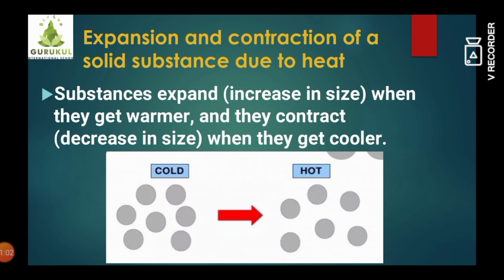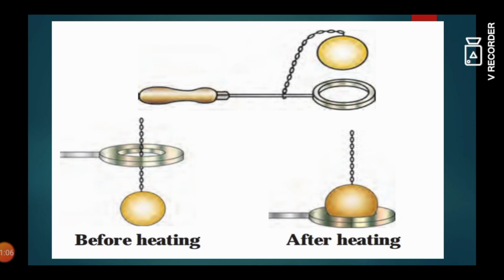Let us understand it by performing one small experiment. Here you can see, we will study one experiment to understand more about expansion and contraction of a solid substance.